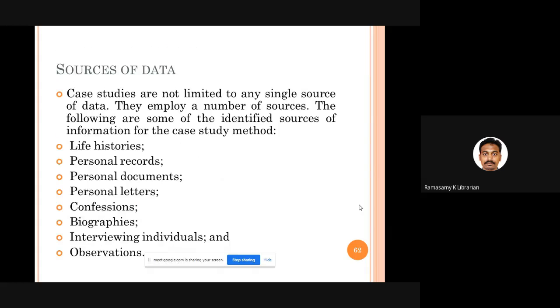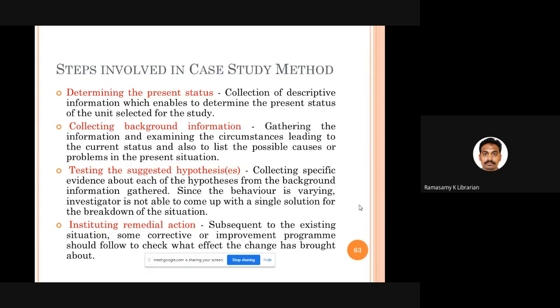Good. What about the sources of data? Where can you collect data from for conducting a case study? We cannot depend on a single data source. We depend on many kinds of data. For example, life histories, personal records, personal letters, confessions. People give confessional statements, so that kind of confessions. Biographies or autobiographies. If the persons are alive, you can have interviews and observation. So all these things can be combined and used for case study research.